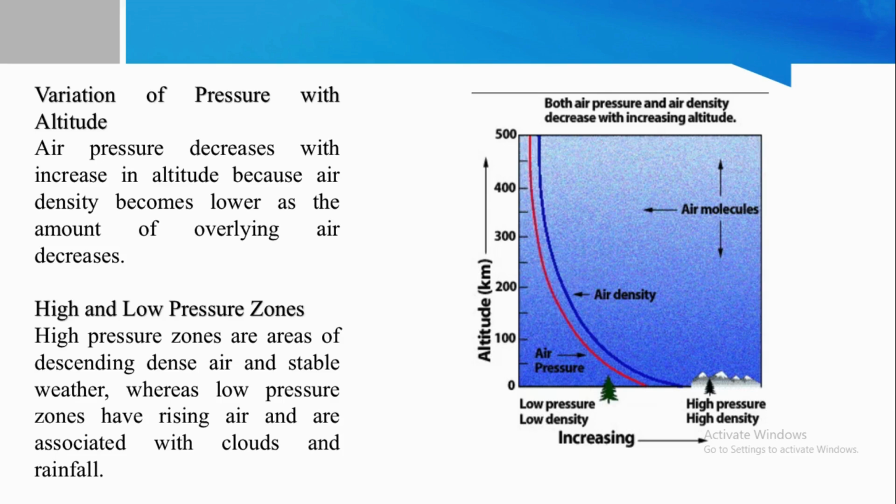Variations of pressure with altitude. For example, air pressure decreases with an increase in altitude because air density becomes lower as the amount of overlying air decreases. High and low pressure zones: high pressure zones are areas of descending dense air and stable weather, whereas low pressure zones have rising air and are associated with clouds and rainfall.